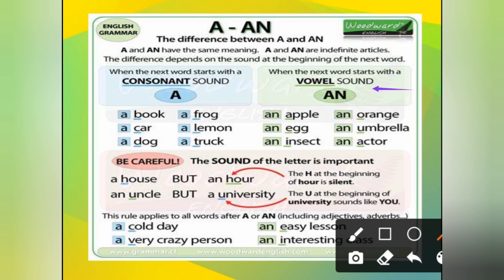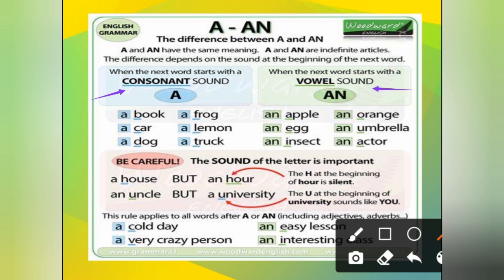Okay, it's a very important thing that you should know. A book, a car, a dog, a frog, a lemon, a truck, an apple, an egg, an insect, an orange, an umbrella, an actor. Okay, so like you can see, sound. Be careful, sometimes the sound of the letter is important. A house, the H sound is there, that is a consonant one. An uncle, the A sound is there, that's why we have used "an" here, a vowel sound.